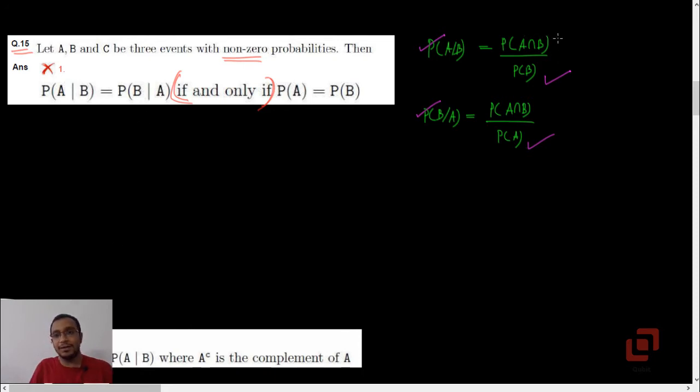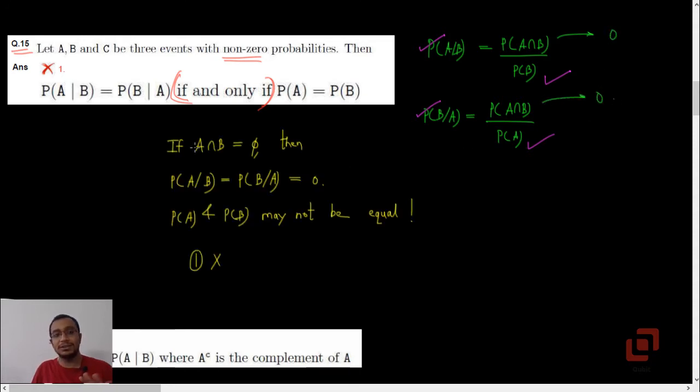That case is when the numerator is equal to 0, or in other words, there are no elements from the sample space which belong to both A and B. So if A intersection B is a null set, then the conditional probabilities will be equal no matter what probability of B and probability of A is, isn't it?